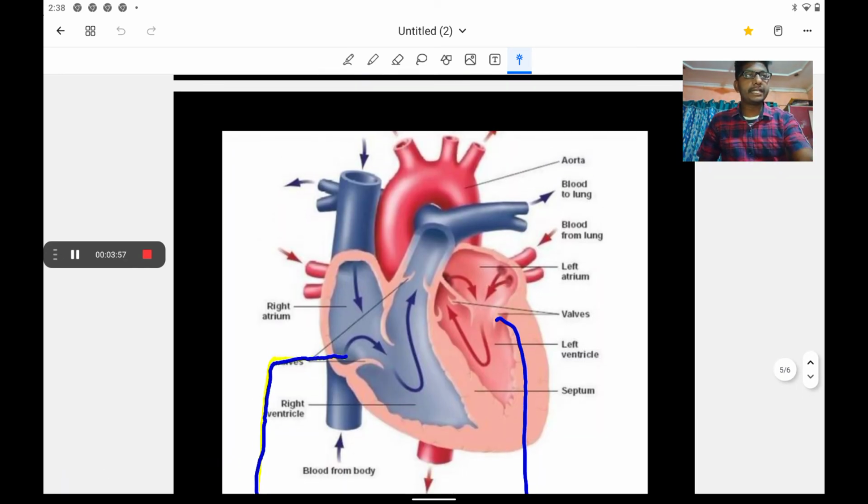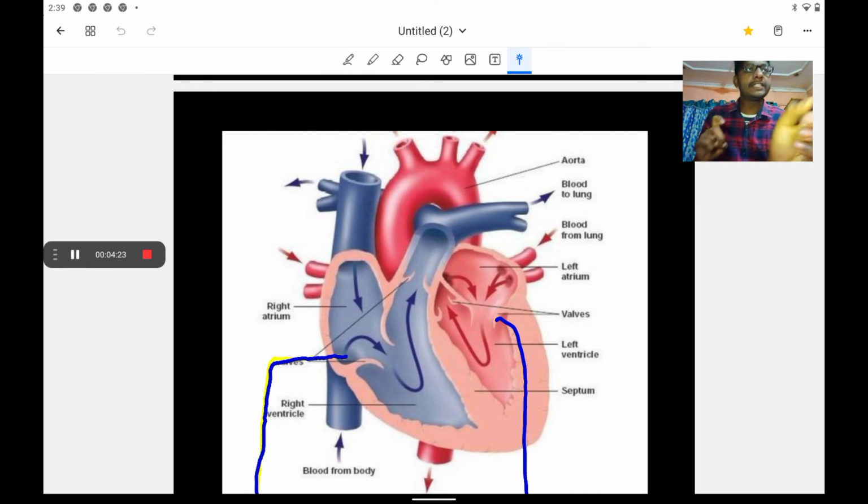If you observe the internal structure of the heart, here I am showing you the internal structure of the heart. Before going to discuss, first let us discuss the basic parts of the heart. Heart is made up of how many chambers? The human heart is made up of 4 chambers. A fish heart is made up of 2 chambers.